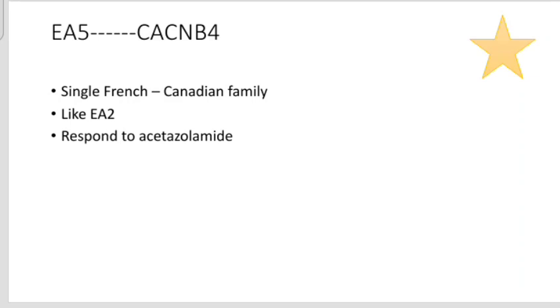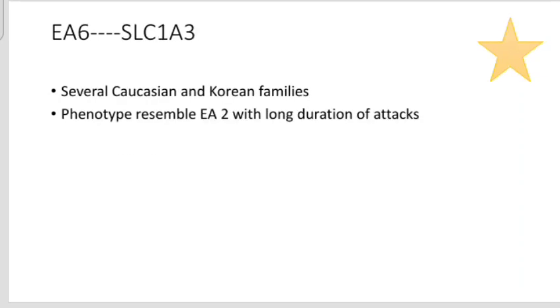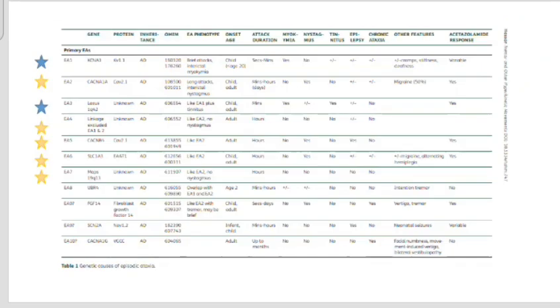Now I'm moving to EA6. EA6 also I put the orange star, so you know that it's due to a defect similar to EA2. Here the gene is different: the SLC1A3 gene. So I'd like to summarize here.